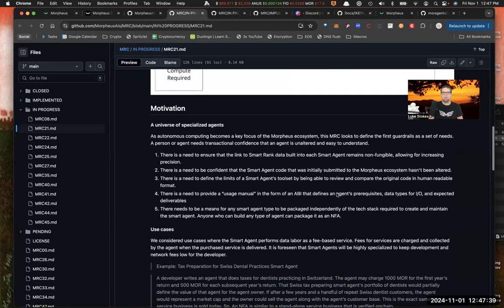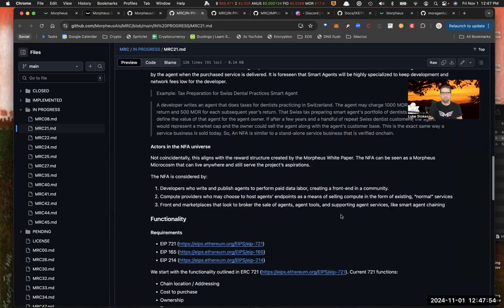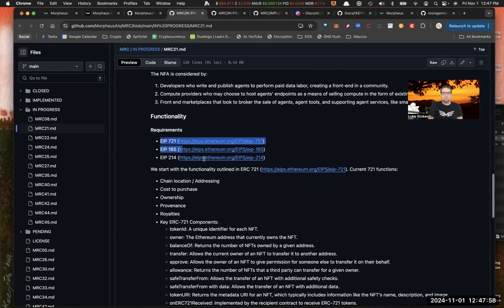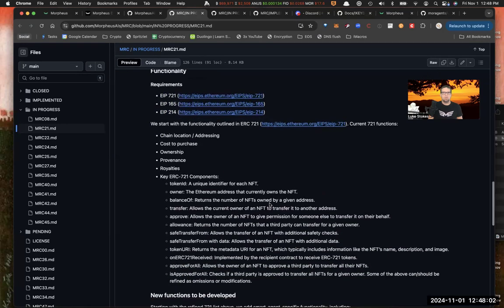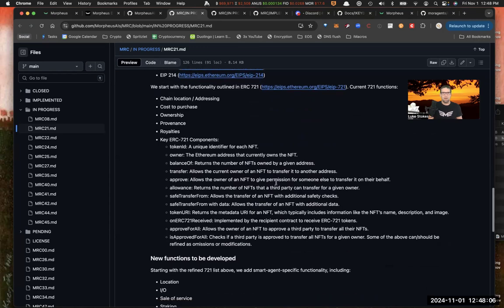Autonomous computing becomes a key focus of the Morpheus ecosystem. This MRC looks to define the first guardrails as a set of needs. A person or agent needs transactional confidence that an agent is unaltered and easy to understand. So this kind of figures out how you can do smart agents in a safe way that makes sense. So yeah, lots of really cool stuff. It builds on existing Ethereum projects, ERC 721 and different things like that. So it's just like programmable NFTs is kind of another way to think about it.